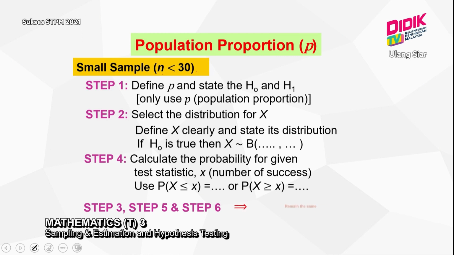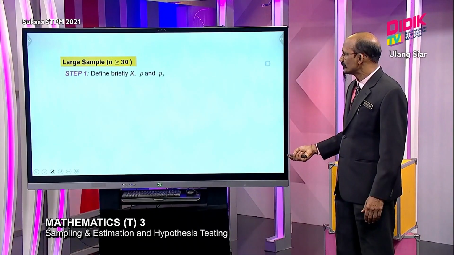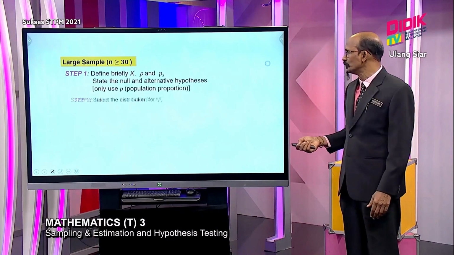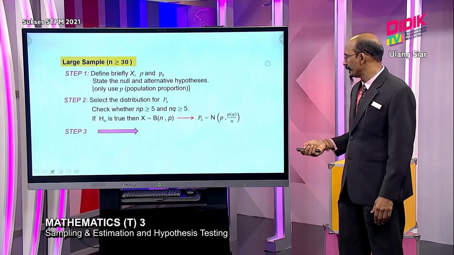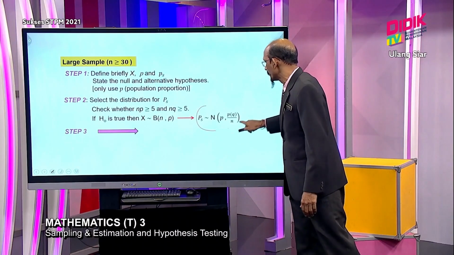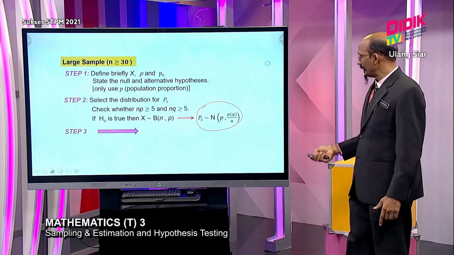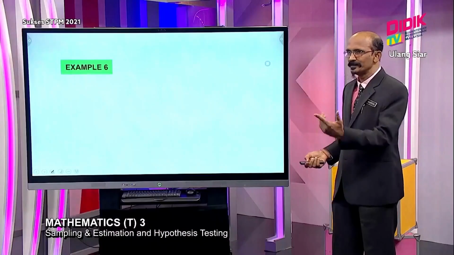For large sample size, n must be greater than 30. The 6 steps are almost identical. Only a slight difference here: we are using normal distribution. Just now we used binomial. If n is large, we use normal distribution. Okay, let us see one example.